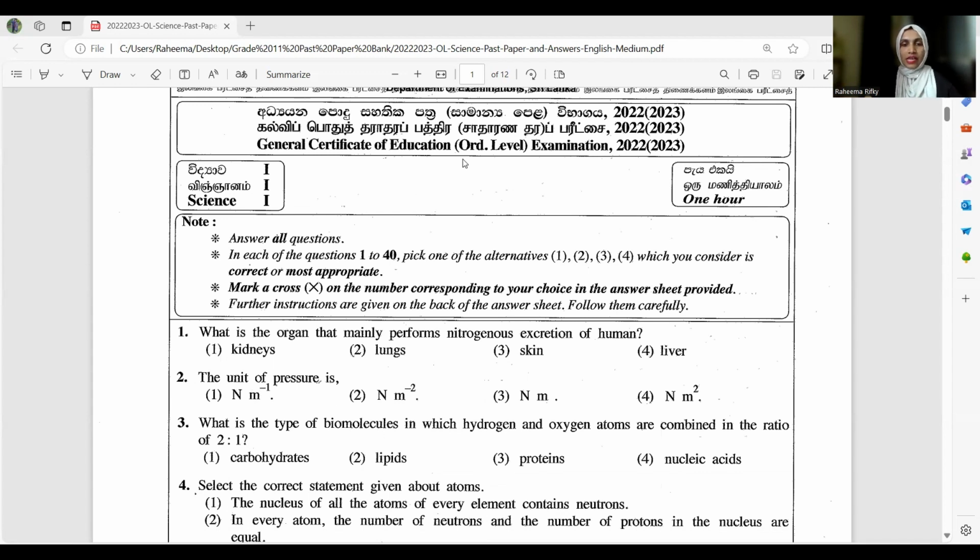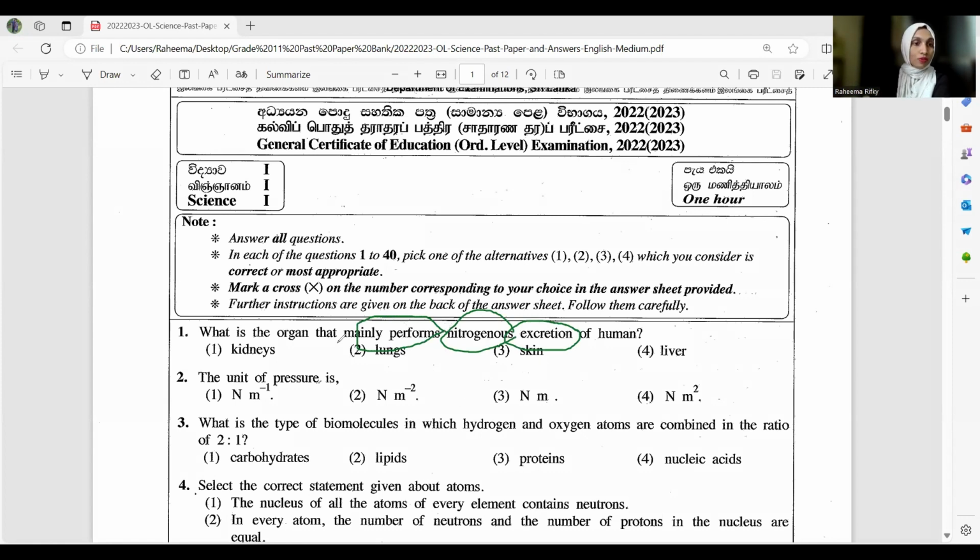What is the organ that mainly performs nitrogenous excretion of human? So here, when you are reading the question, actually you have to concern some of the words here. The main thing is they are asking about the excretion, and they are talking about the nitrogenous, and then they are asking mainly performs. So mainly performs nitrogenous excretion.